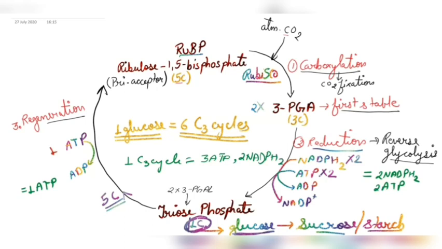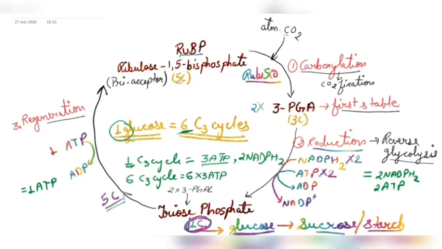Okay. So this is the calculation we need for one C3 cycle. Now, if you need to go for the calculation of one glucose, it is very simple. One glucose needs 6 cycles. If one cycle takes 3 ATPs, then 6 cycles or 6 C3 cycles will take how many ATPs? 6 into 3 ATP.